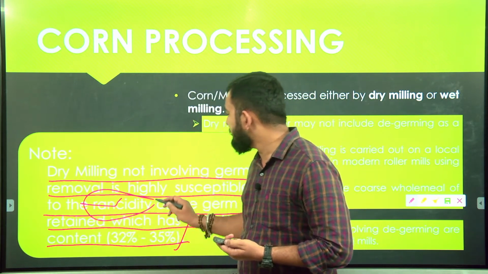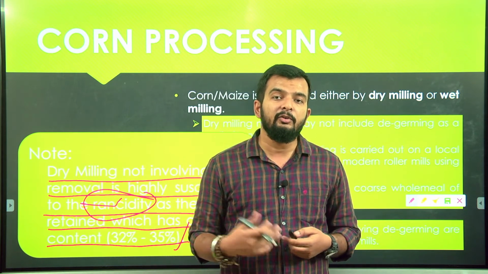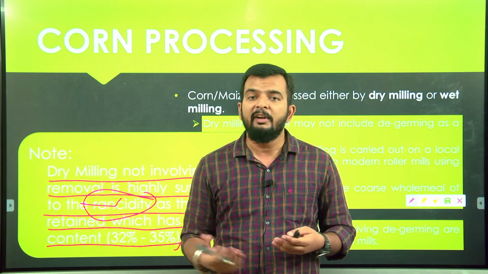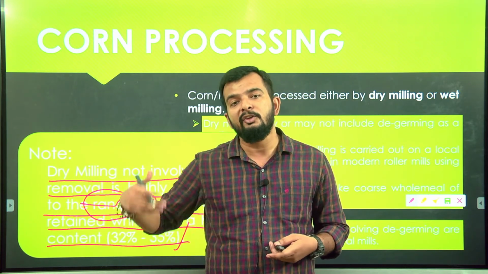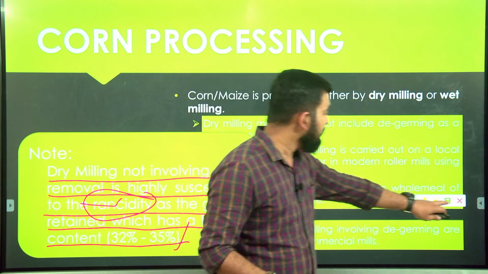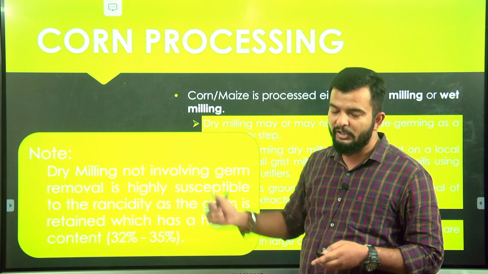to rancidity. So when oil is present and oxidation occurs in your flour, if it is exposed to air or kept in sunlight or whatever the cause may be, it is more prone to rancidity or oxidation. This is the disadvantage of the non-degerming process in traditional milling.